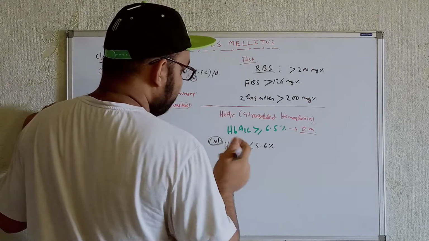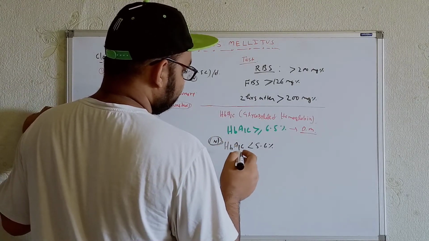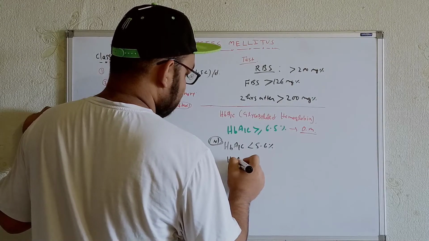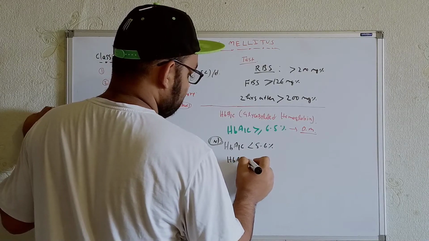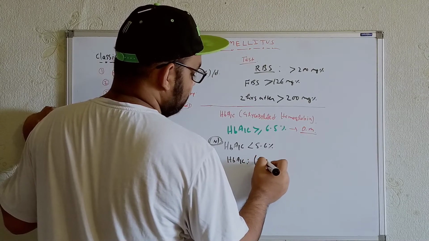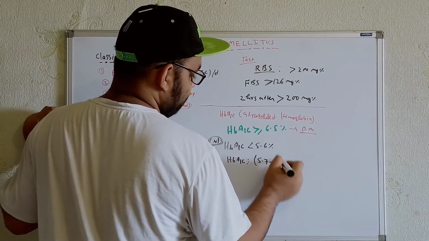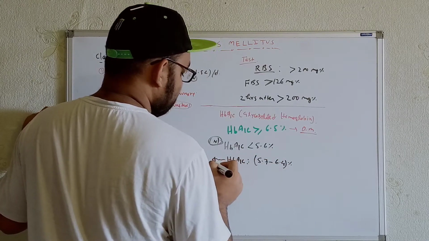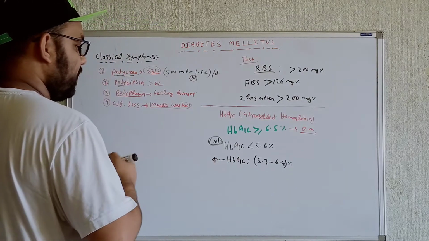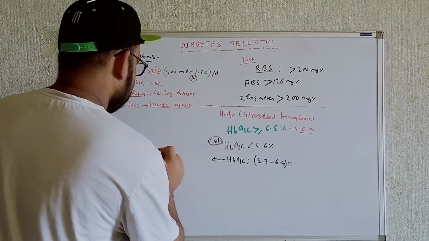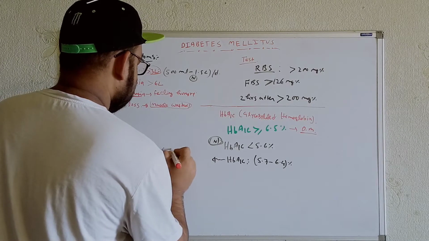Now, if we get the HbA1c level in the range, for example, from 5.7 to 6.4, in these cases we can consider the individual to have impaired glucose tolerance, or I can write IGT.